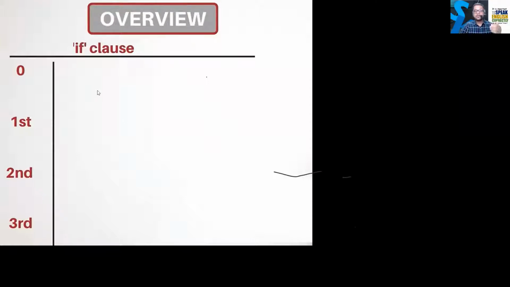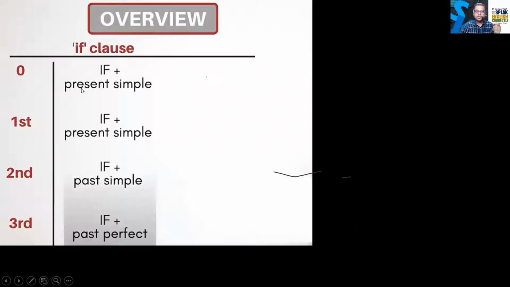So let's see, whenever we make 0 type sentences, 0 conditional sentences, first and second and third, what type of sentence we use? So you can see when we speak 0 type, we use if and present simple. If we use first type, then also we use if and present simple.